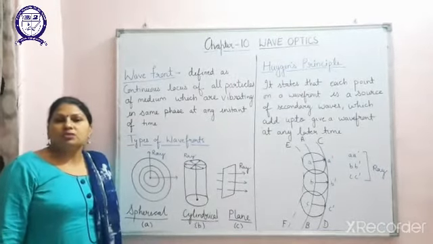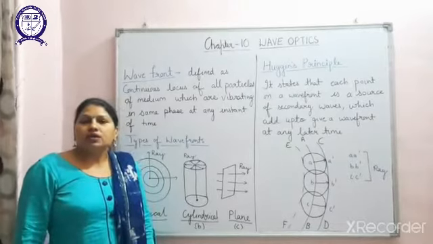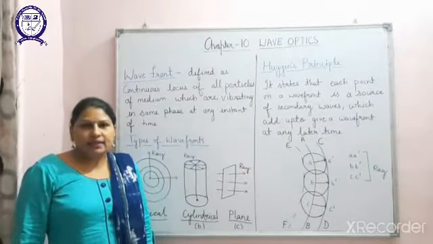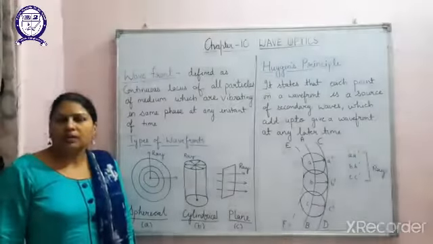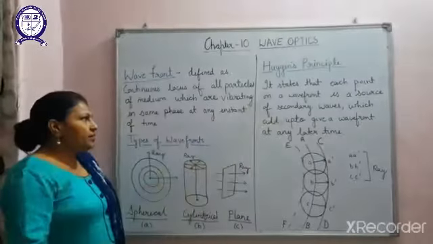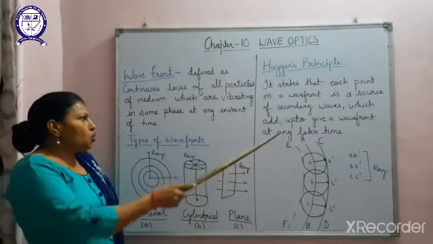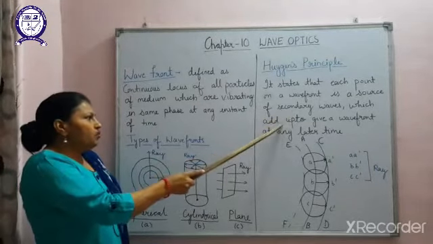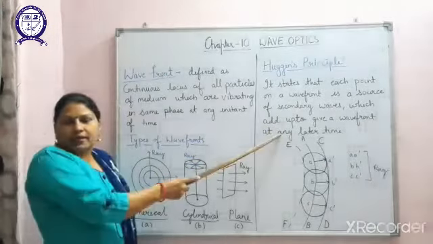Now I am going to discuss the Huygens principle, because Huygens is a scientist who has given theories related to the wave nature of light, and here he has given his own statement. The statement states that each point on a wavefront is a source of secondary wave which adds up and gives a wavefront at any later time.